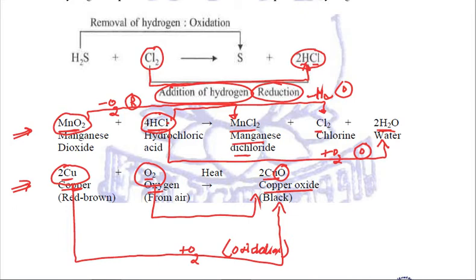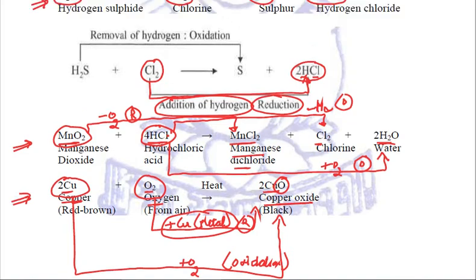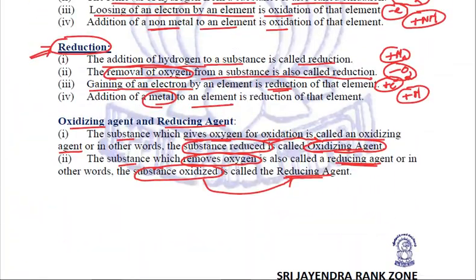And in oxygen, what exactly is being added? Copper. What is copper? It is a metal. And if you try to relate the fourth point of oxidation and reduction reactions, then addition of metal is called reduction. Let me remind you once again. This is addition of a metal.